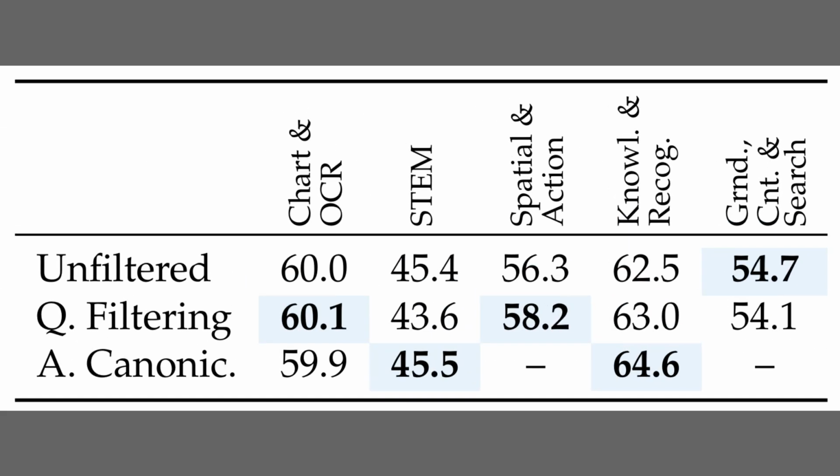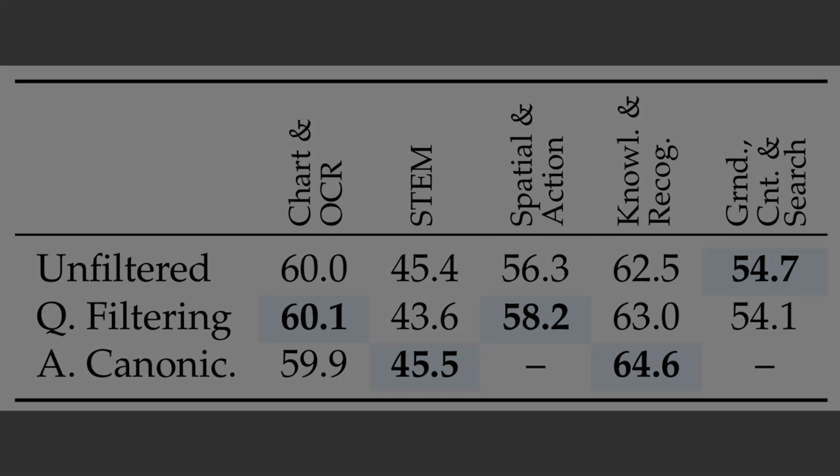While Figure 3 outlined the curation pipeline, Table 1 now presents the specific performance impacts of those filtering steps across different categories. Question filtering, which uses a larger model to identify and remove low-quality or ambiguous questions, provides a notable boost in the spatial and action category. This jump from about 56% to 58% suggests that cleaner input matters. Answer canonicalization, which is standardizing answer formats to a single style, also helps significantly in knowledge and recognition tasks.